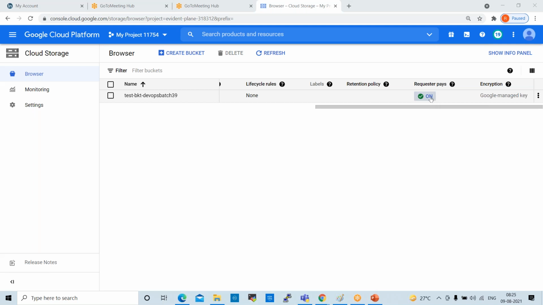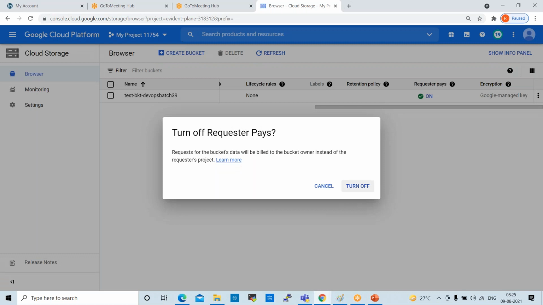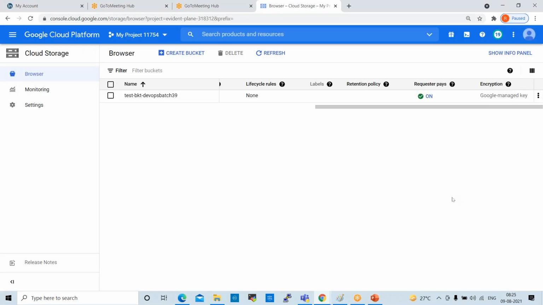If you want to stop this storage, you can click on this and turn it off, right? Normally in real time, when we don't require the storage, for example, in our project we are using some GCP buckets to store some project data, right? We are using 2 buckets. 1 bucket we use frequently, 1 bucket non-frequently. Whenever we don't want to use that bucket, we can stop that. So billing will be stopped. We can turn on and use again, right? So this is a very good option.